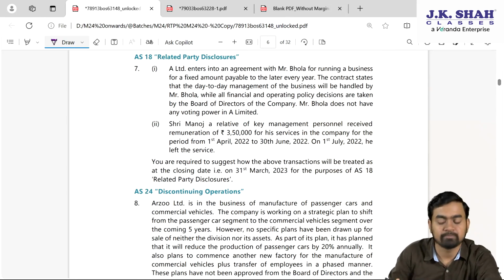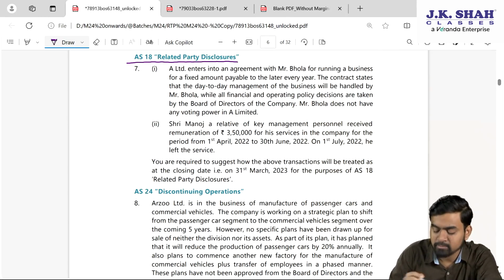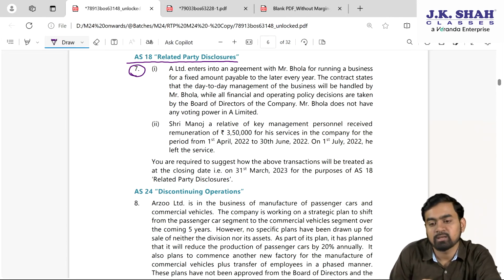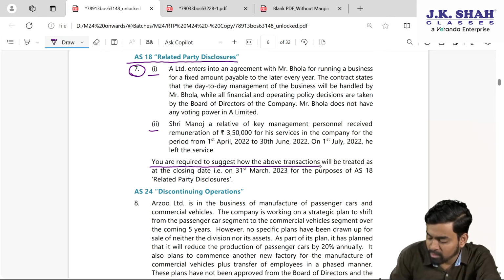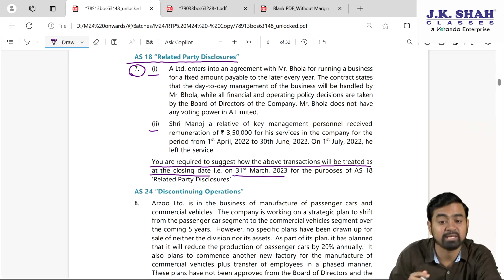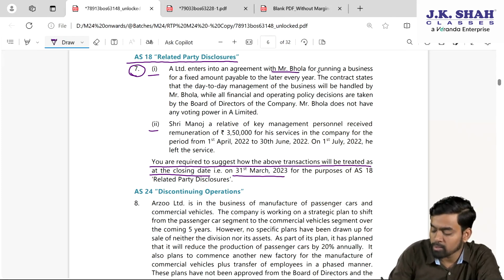Now my dear students, the next sum is related to AS 18, related party disclosure. Question number 7 it is. Related party disclosure. Question number 7. Please see here, they have given two situations, and what they are saying, you are required to suggest how the above transaction will be treated as at closing date 31st March 23 for the purpose of AS 18 related party disclosure. First one, my dear students, A Limited enters into an agreement with Mr. Bhola for running a business for a fixed amount payable to the latter every year.